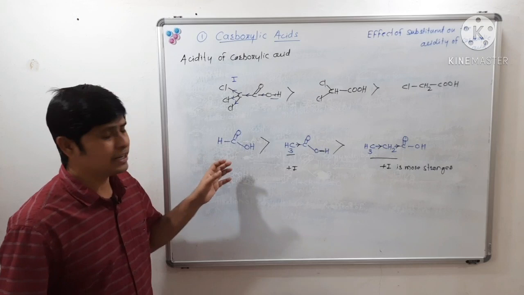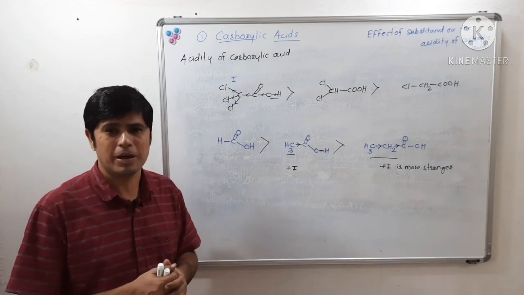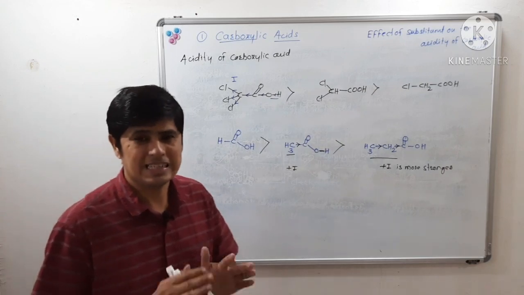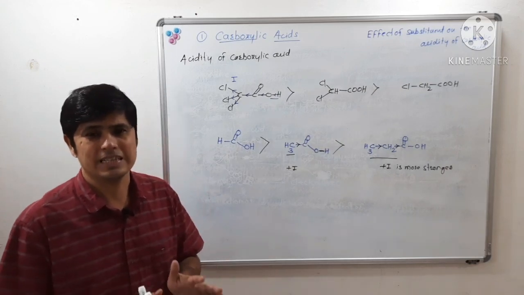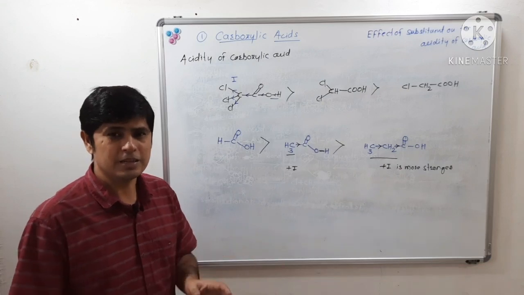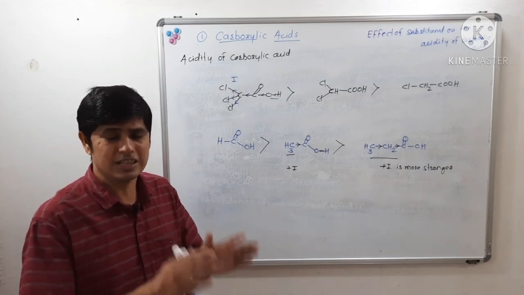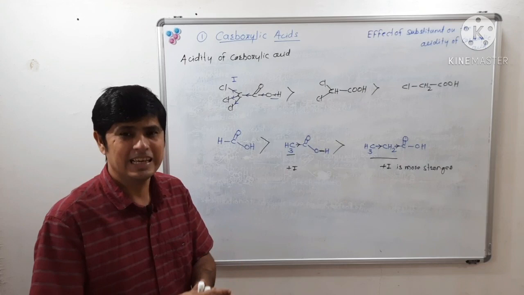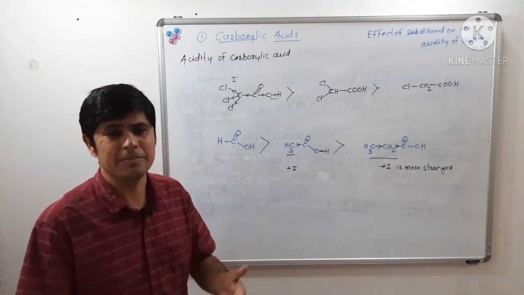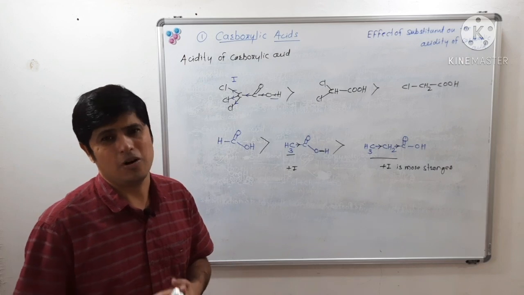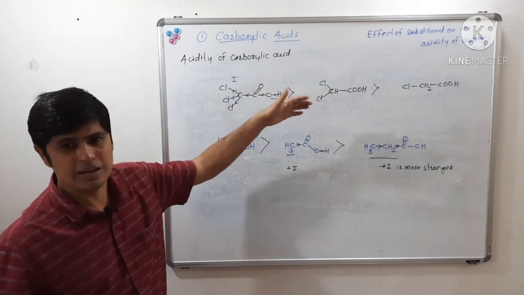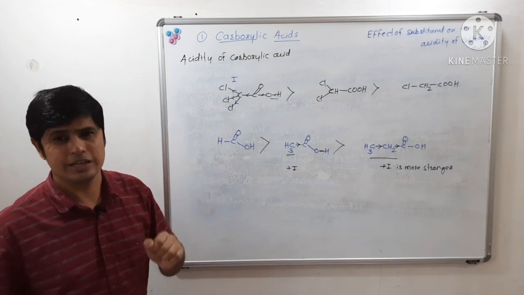If an electron donating substituent is present on the chain, the acidity of carboxylic acid decreases, and if the number of electron donating substituents increases, the acidity decreases in the same magnitude of order. So this is the effect of electron withdrawing and electron donating substituents.